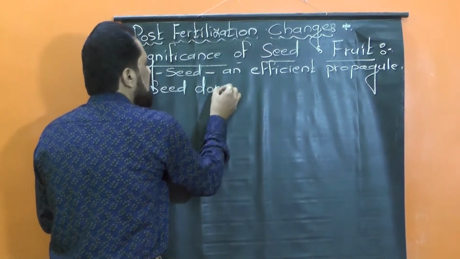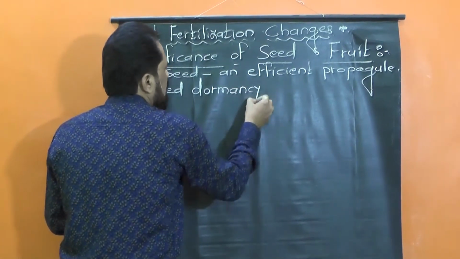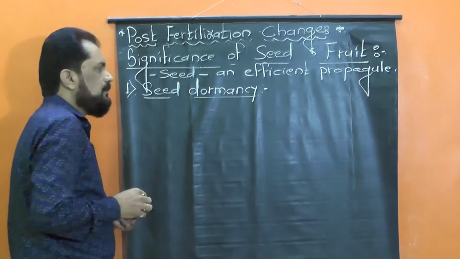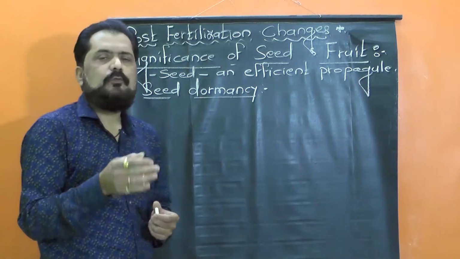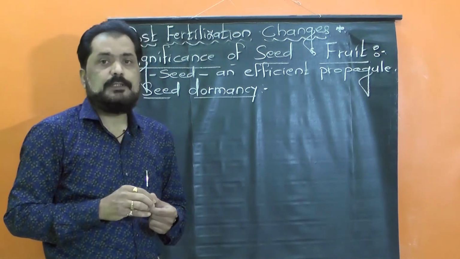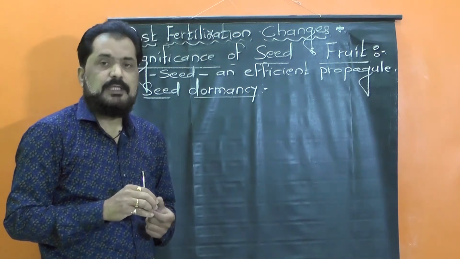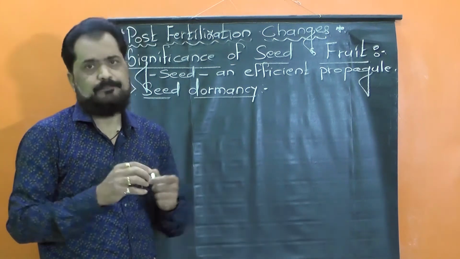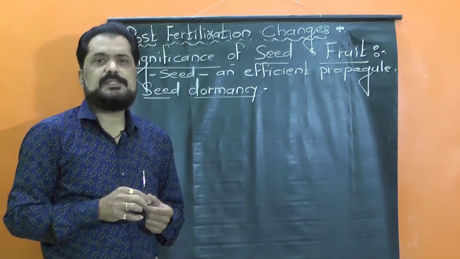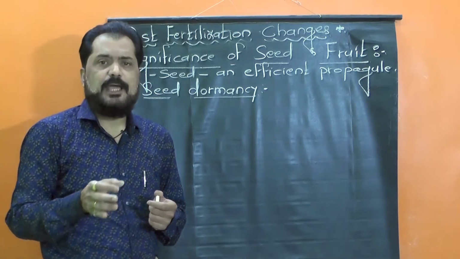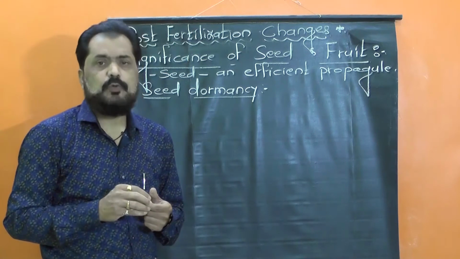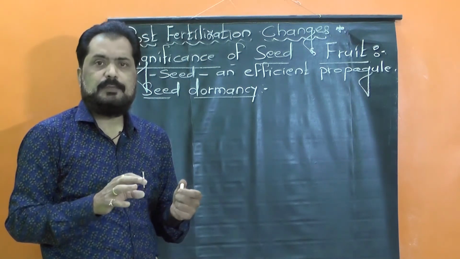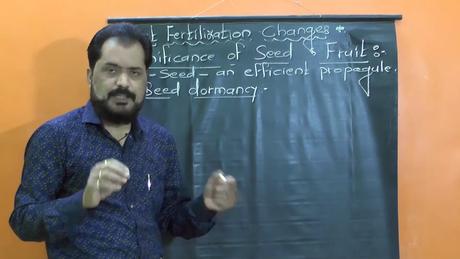Seed dormancy. Seed dormancy means it is the inability of viable seeds to undergo germination even when all the favorable conditions are available. It is the inability of seeds to undergo germination though all the environmental conditions are favorable.